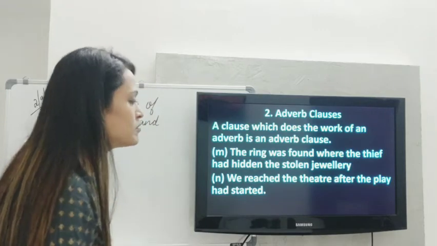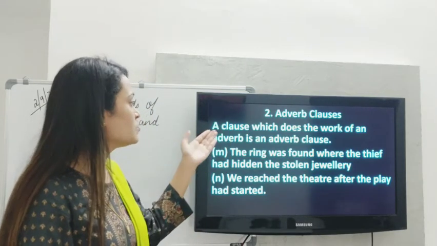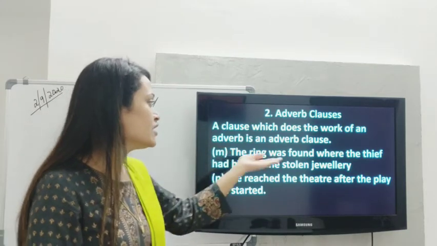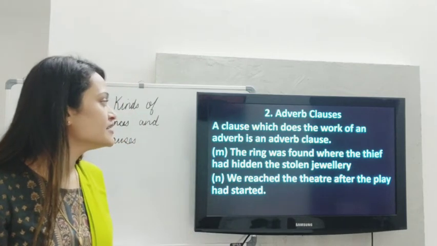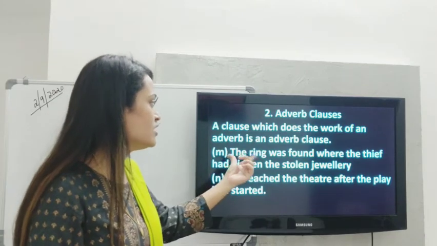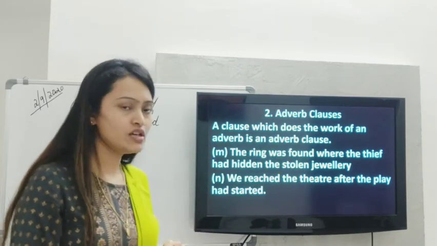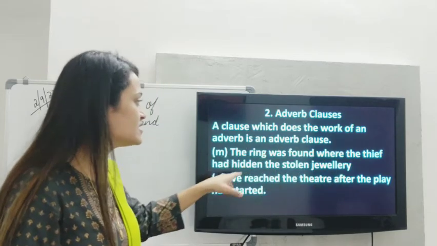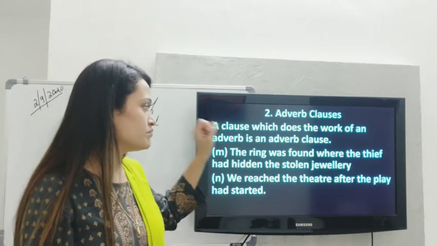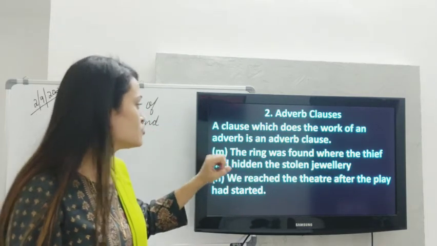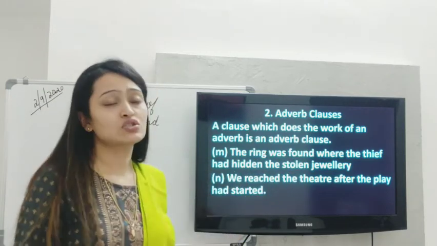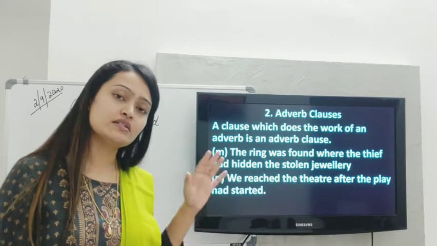Okay, adverb clauses. A clause which does the work of an adverb is an adverb clause. Okay, there is an example. The ring was found where the thief had hidden the stolen jewelry. Okay, so in this example the subject is the ring, the predicate is was found. Okay, now where the thief had hidden the stolen jewelry, this is a clause. Okay, here we have the subject, the thief, and the predicate had hidden the stolen jewelry, but it does not make complete sense on its own. It is a subordinate clause.